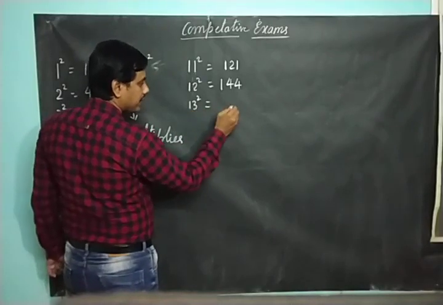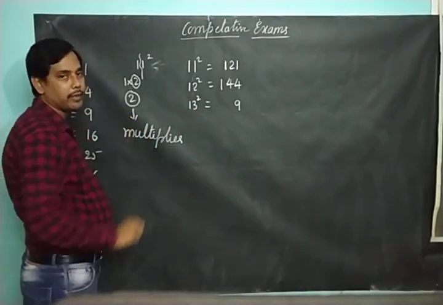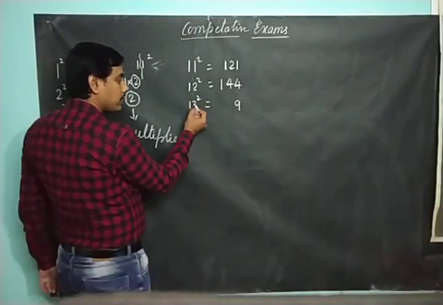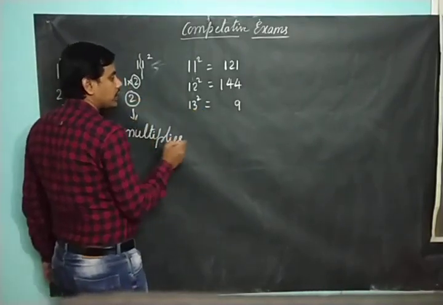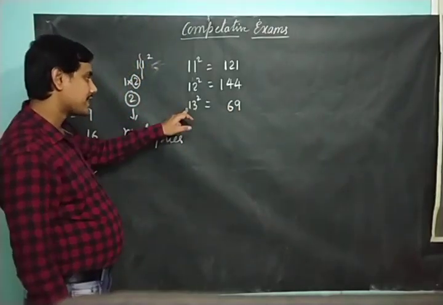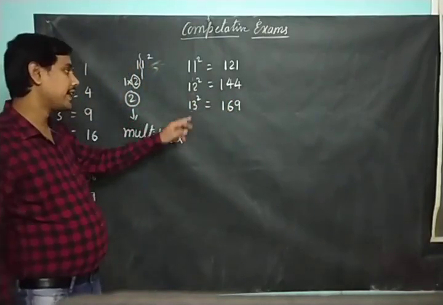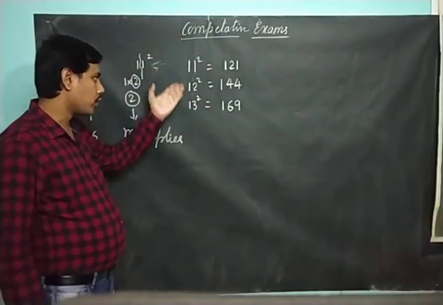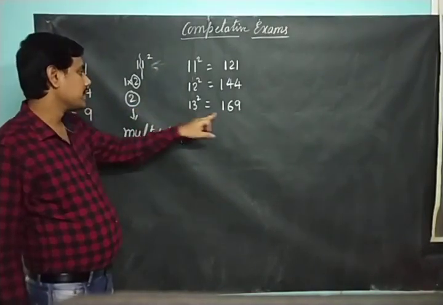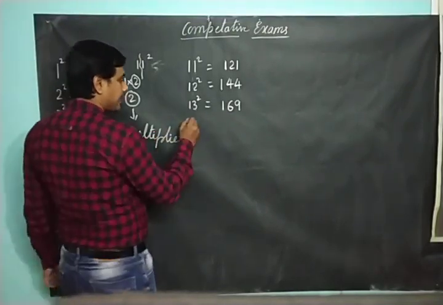So similarly, 13 square. What is unit place square? 9. As we have 1 here, multiplier will be 2 only. 1 into 2 will be 2 only. Now, 3 into 2 is what? 6. Next, 1 square is how much? 1. So first what we did? We found out the multiplier. As we have 1 here, it is 2. So 3 square is 9. 3 into 2 is 6. 1 square is 1.